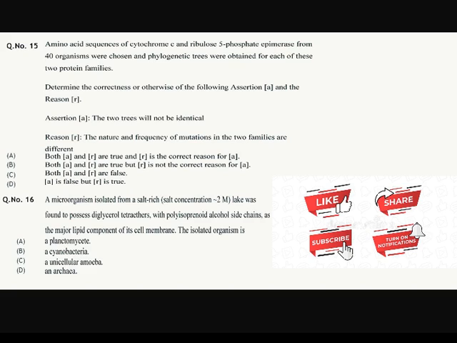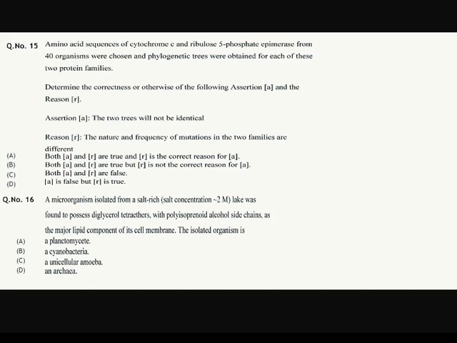The next question, let's move to the next question. Pause the video and read the question carefully. Okay. Same type of question we have touched earlier, which is assertion and reason. Let's see. The assertion which is given says the two trees will not be identical. Yes, which is true. The nature of frequency of mutations in two families are different. So this is also correct.